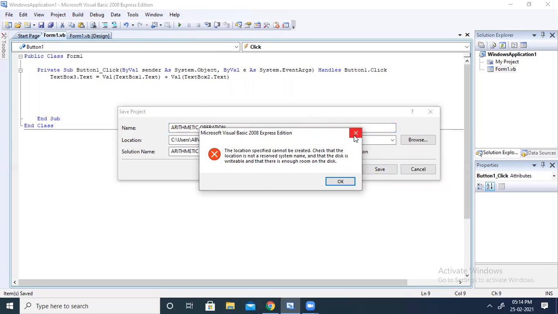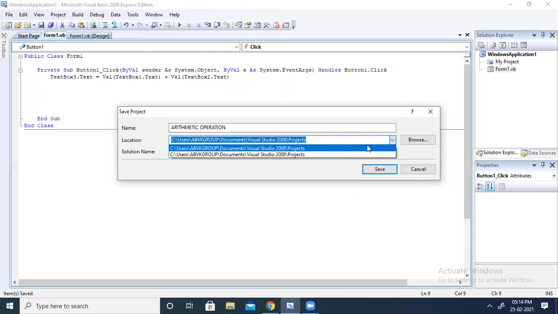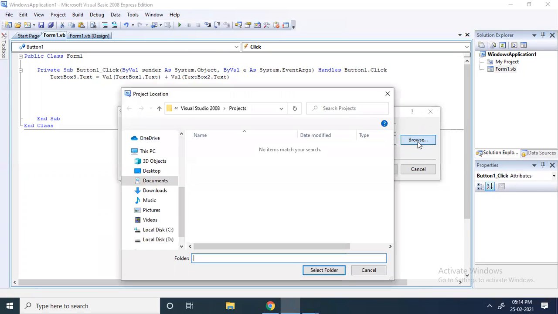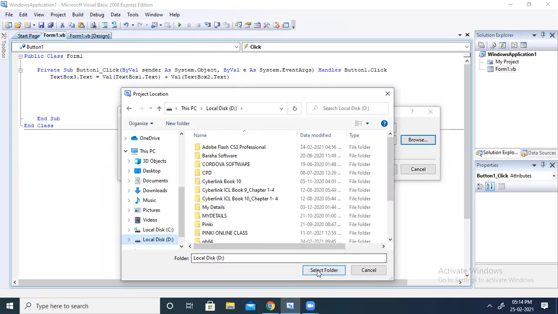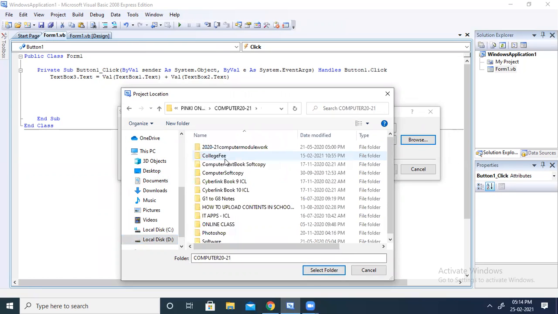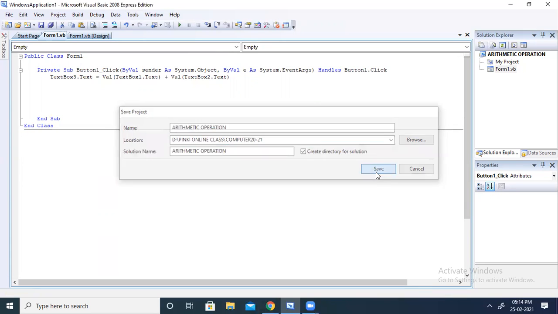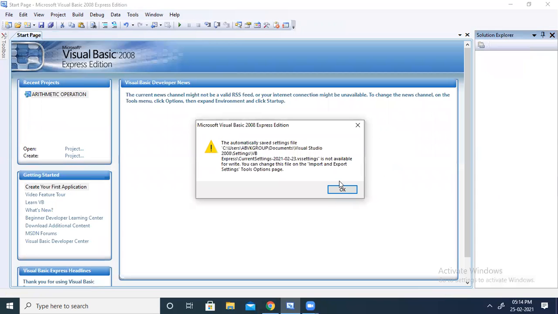Okay, so I have to specify the directory where I want to save. For that, I am going to browse. Suppose D drive, select D drive, then any folder, suppose this folder, then click on it. Okay, now save. You can see here, it is saving my file.